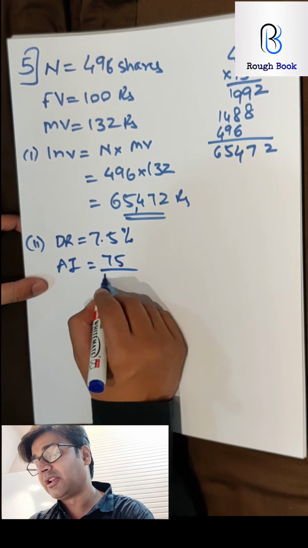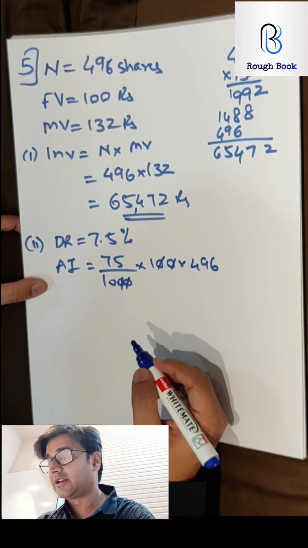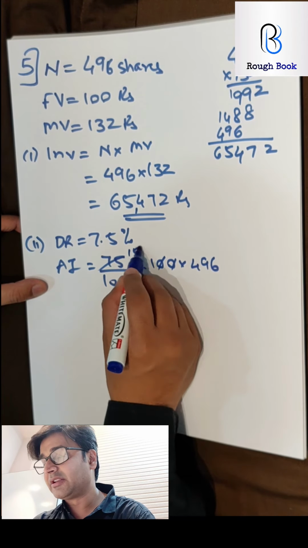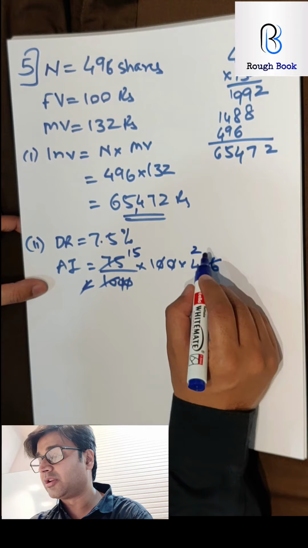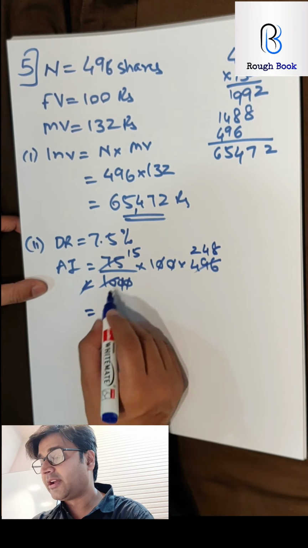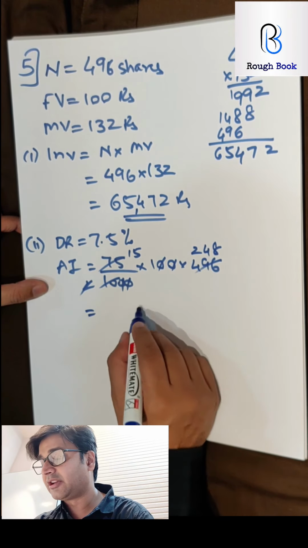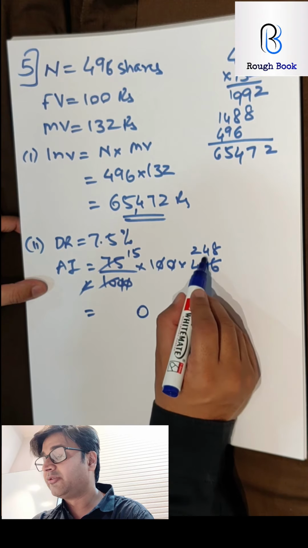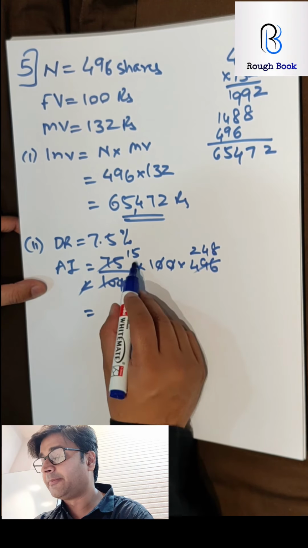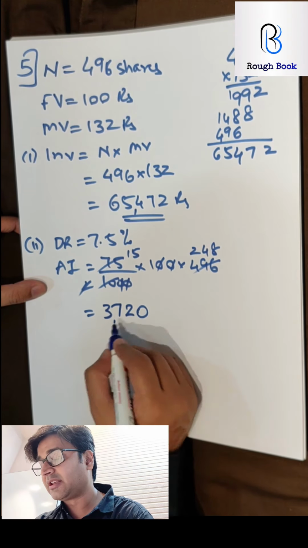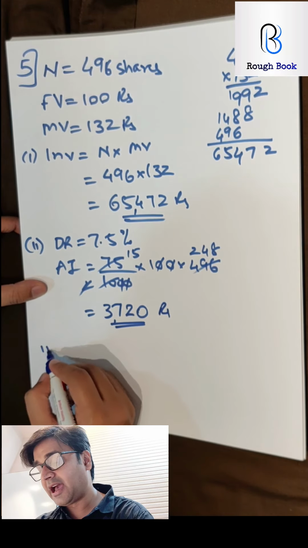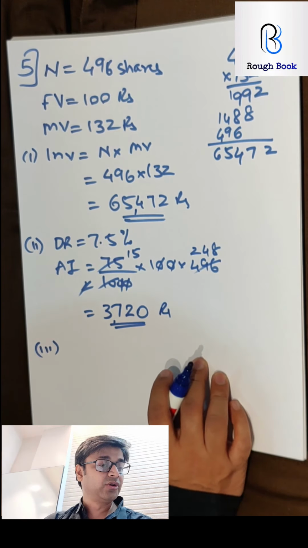So 75 by 1000 into face value into the number of shares 496. So again lot of calculations. 5 15s are, 5 2s are, 2 1s are, 2 2s are, 2 4s are, 8s are. So I get 15 into 248, 15 8s are 120, 12, 15 4s are 60, so 72, 7 and 37. So 3720 should be the annual income. And let's go for the last part.